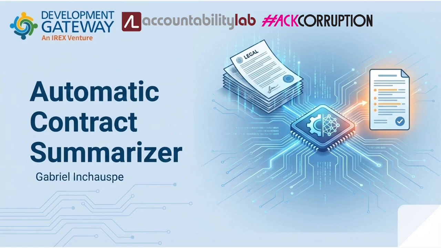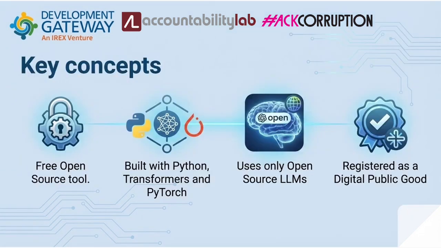Today I'm going to give you a quick tour of our automatic contract summarizer. First, some key concepts. This is a free tool that uses open source Python libraries and open source LLMs, and it has been registered as a digital public good. We wanted to create an affordable tool that could be used freely by developers without access to big cloud infrastructure.